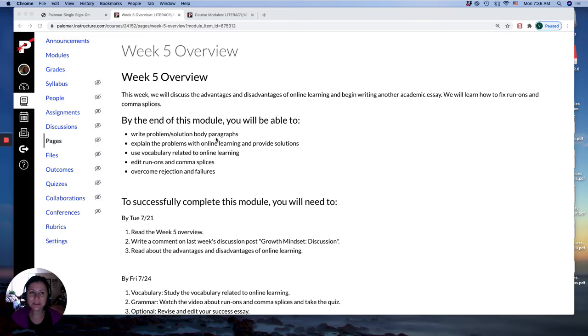Write problem solution body paragraphs, explain the problems with online learning and provide solutions, use vocabulary related to online learning, edit run-ons and comma splices. And finally, for our success tip, overcome rejection and failures. Rejection is when someone doesn't accept you, or you try to do something like get a job and you are not accepted. This is called rejection. So we will learn how to get over that.